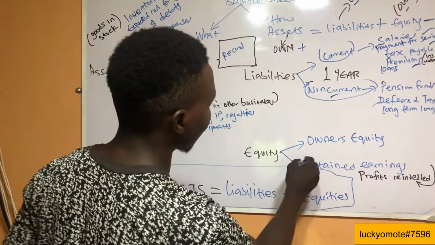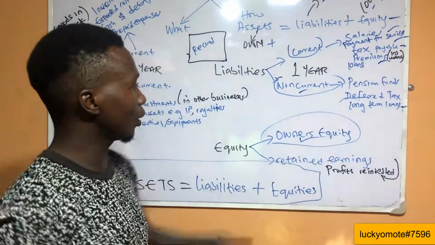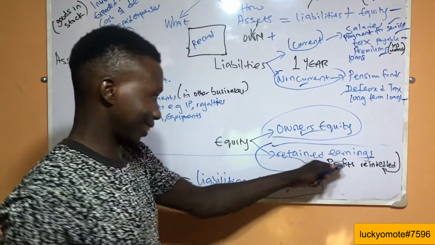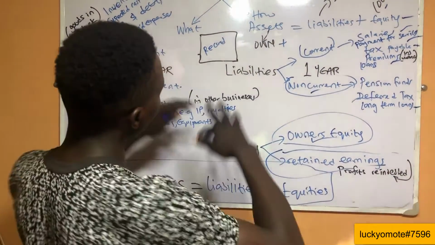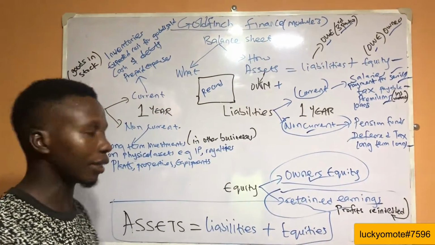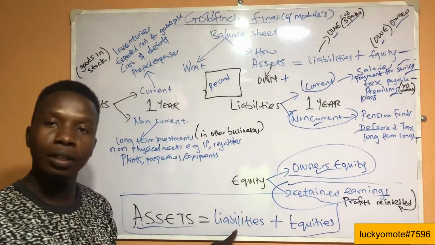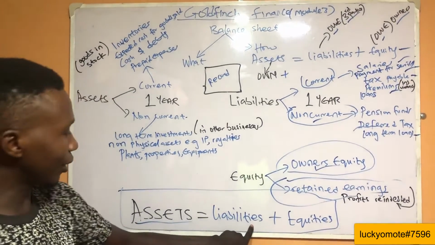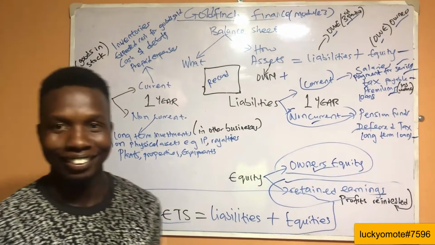So we come to here. In equity we have two parts, which are the owner's equity and the profit reinvestment in the company. So in all of this, the balance sheet must be balanced, which is we have the assets equal to liabilities plus equities. So guys, thank you.